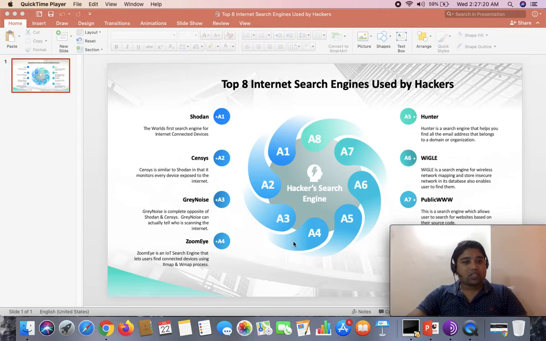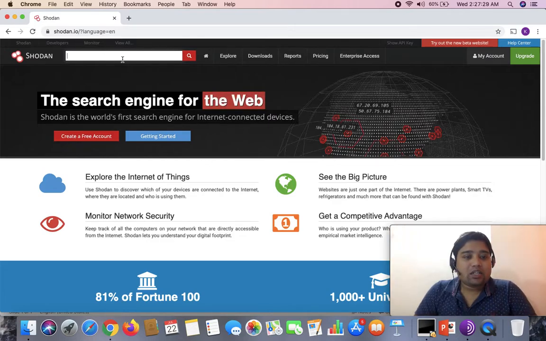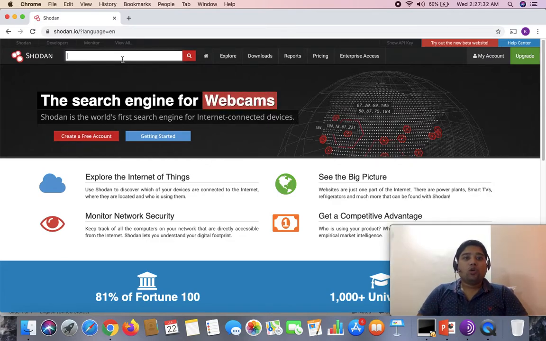All right, so let's move on. I'm going to show you Shodan first. I have already opened it. This is one of the best search engines that I always like. Basically, this is one of the world's first search engines of this kind. It is the search engine responsible for storing information about those devices which are exposed to the internet. Now the question is how to access those.